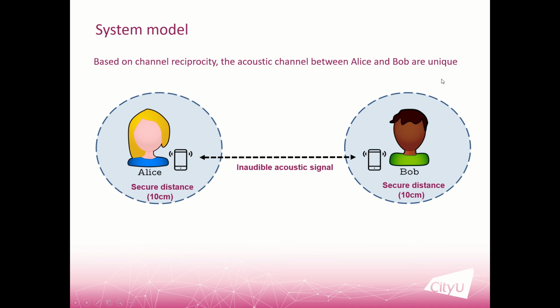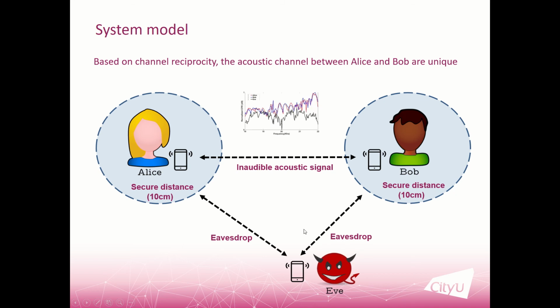Let's see the system model of our device pairing protocol. Our system is based on channel reciprocity, which means the acoustic signal between Alice and Bob is unique. Suppose we have two users, Alice and Bob. Alice and Bob can exchange a number of packets using the inaudible acoustic signal. Based on the channel reciprocity, the acoustic channel between Alice and Bob is unique and is different from that of the eavesdropper.